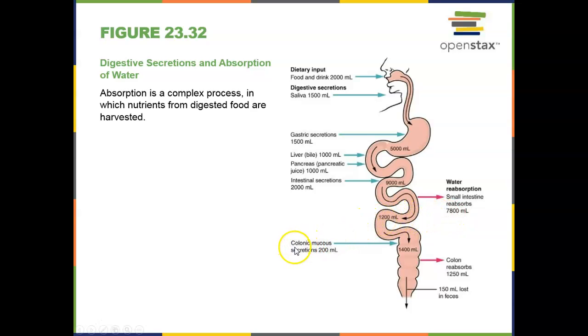And then we have more secretions, more mucus that is entering in the large intestines, so about 200 milliliters more of fluid, so that's 1,400 milliliters. We're still not getting rid of all of that. The majority of this fluid is going to be reabsorbed in the large intestines. So in fecal matter, we only lose about 150 milliliters of fluid, unless we have severe diarrhea or something. So that means that we're retaining the majority of the water that comes in via food and drink.